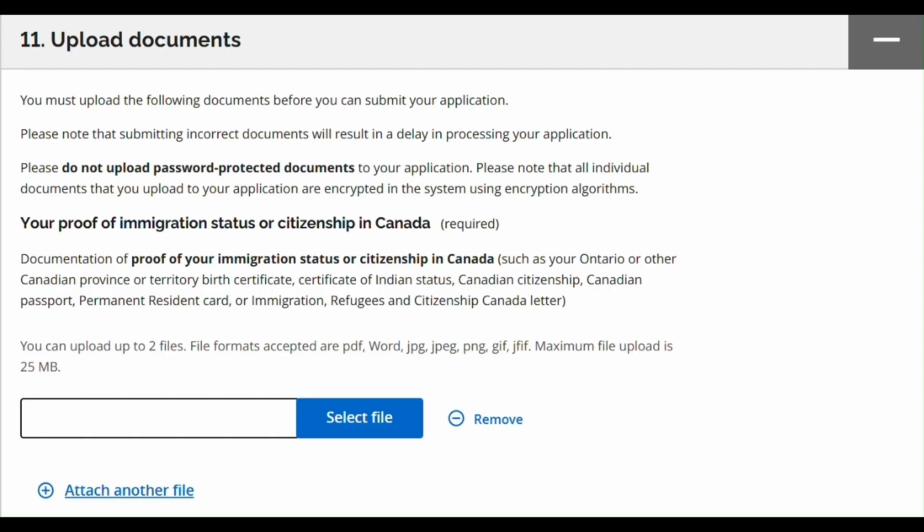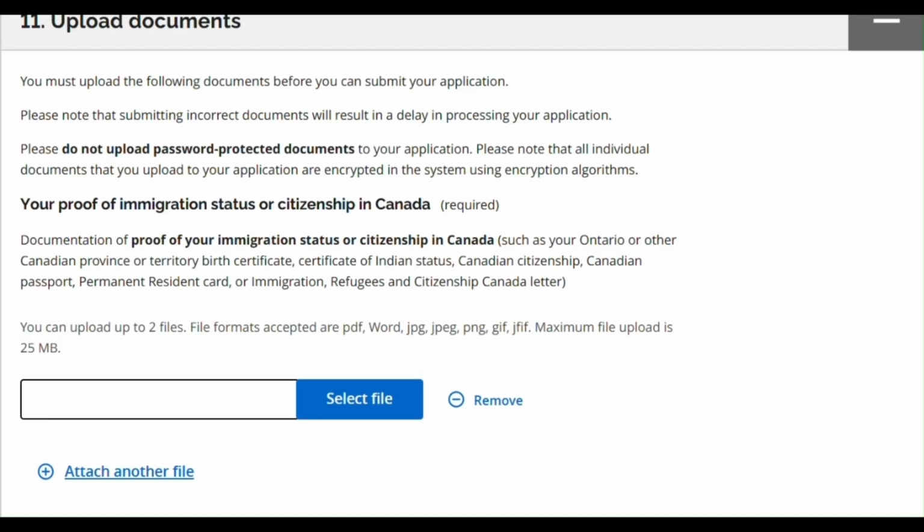Section 11. Upload documents. You must upload the following documents before you can submit your application. Documents cannot be password protected. Your proof of immigration status or citizenship in Canada, such as your Ontario or other Canadian province or territory birth certificate, certificate of Indian status, Canadian citizenship, Canadian passport, permanent resident card, or Immigration, Refugees, and Citizenship Canada letter.